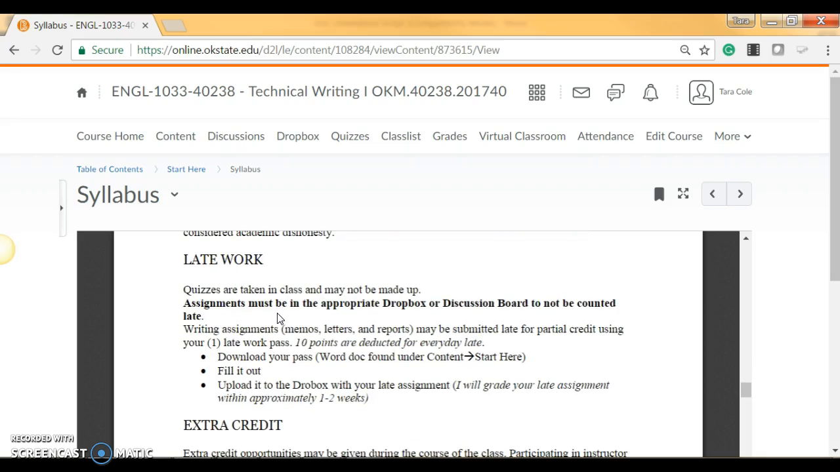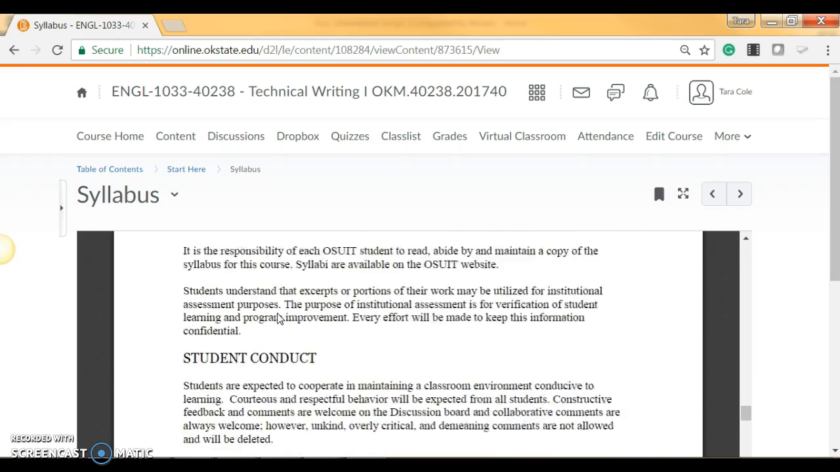Late work in this class is only allowed once. However, it is for any reason. Just download the late work pass, fill it out, and email it to me. I will not grade any late work submitted without first receiving your late work pass. It can be found at the end of this syllabus or under the Starts Here content section.